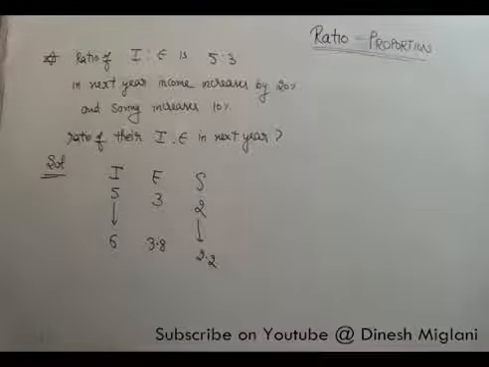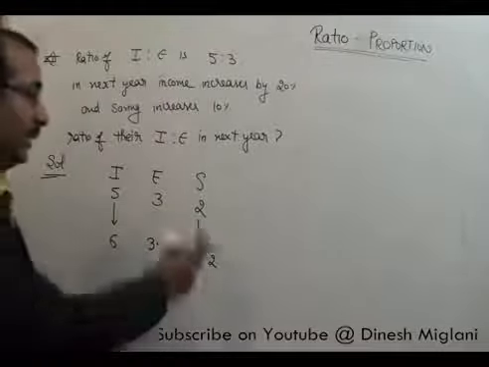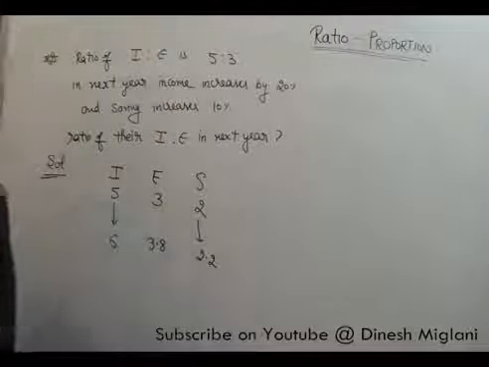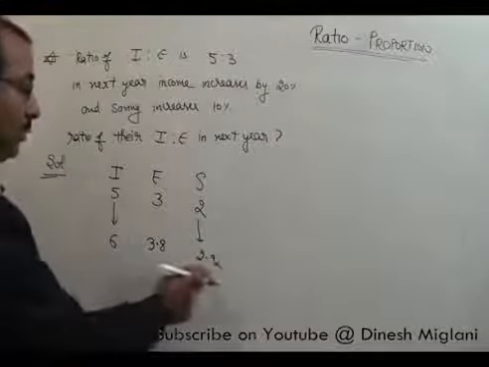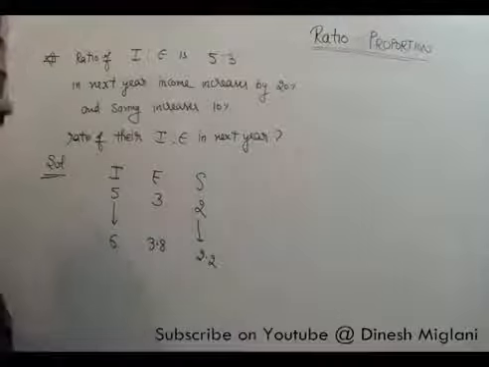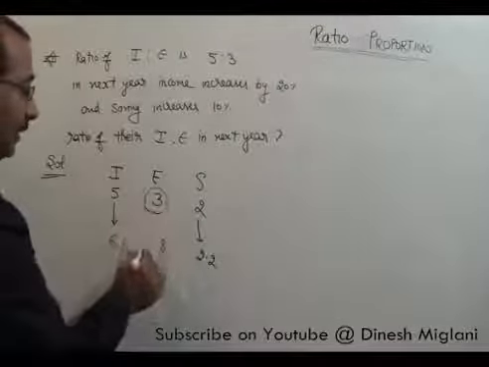Check what we have done. Income is 5 and expenditure is 3, so I can say my saving is 2. In the next step it is given that income increases by 20%, it means it becomes 6. And saving increases by 10%, it becomes 2.2. And I know that my expenditure would be income minus saving, 6 minus 2.2, that is 3.8. Now earlier my expenditure was 3, now it is 3.8.